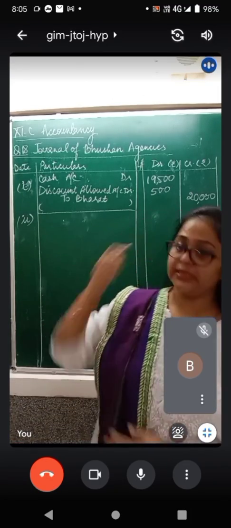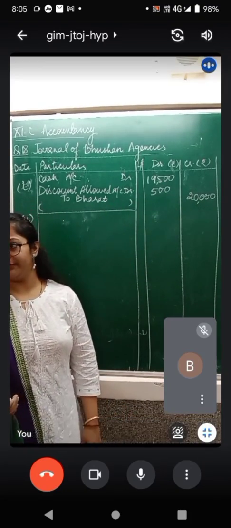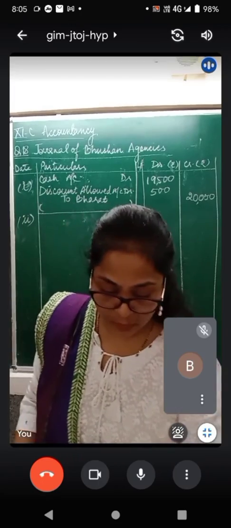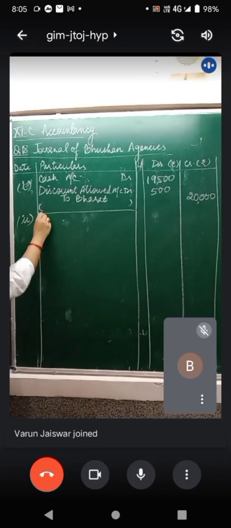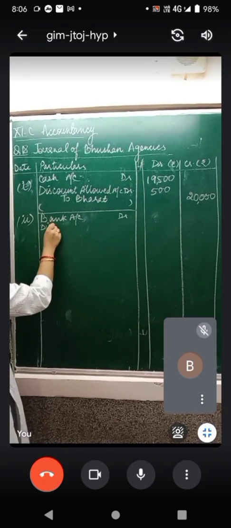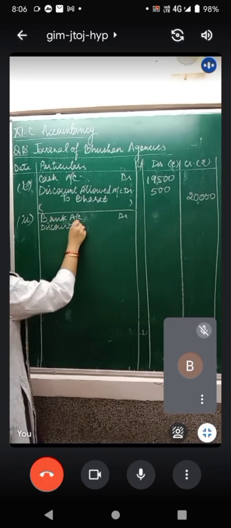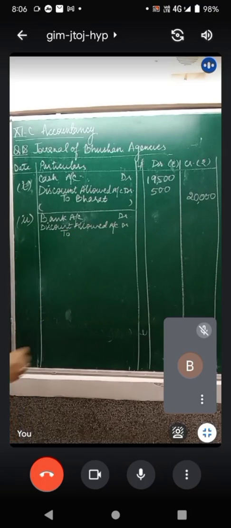Received from Vikas rupees 35,000 by check. Allowed him discount of rupees 750. Same condition, same journal entry with different amounts. There was another debtor. We have received money from Vikas by check. Means this time bank account will be debited. So bank account debit, discount allowed account debit to, now this time who is the person? It is Vikas.